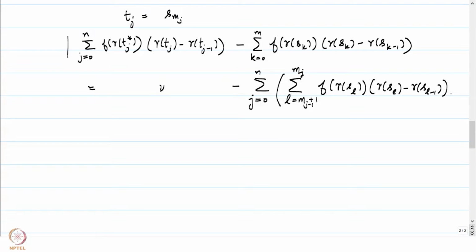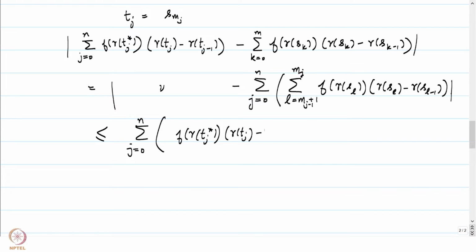And if you look at the absolute value of this, it can be written as less than or equal to, by using the triangle inequality, the sum over j equal to 0 to n, or maybe let me write down the terms. This is f of gamma of t_j star times gamma of t_j minus gamma of t_{j-1}, minus the summation L equal to m_{j-1}+1 to m_j of f of gamma of s_L into gamma of s_L minus gamma of s_{L-1}.